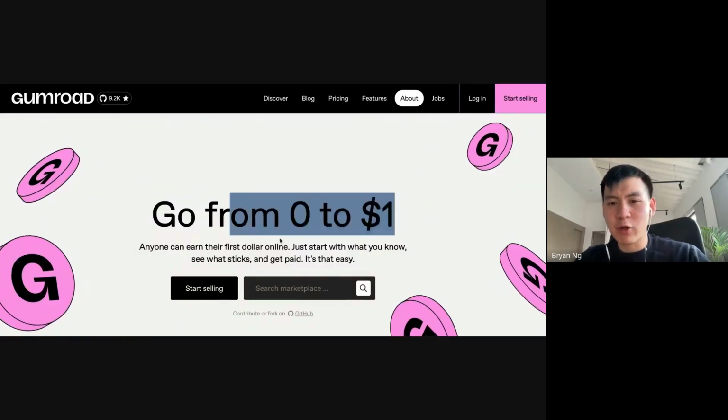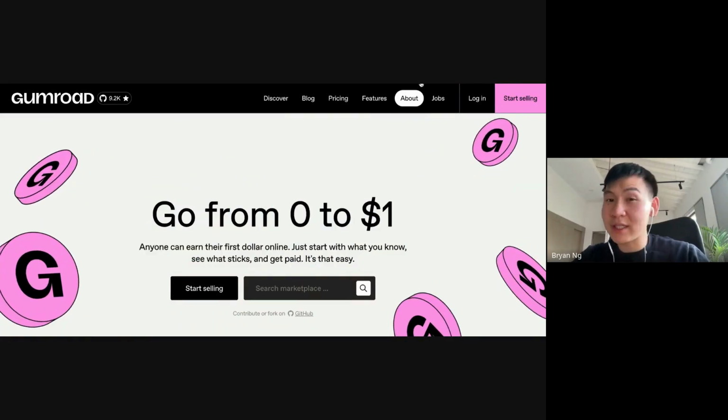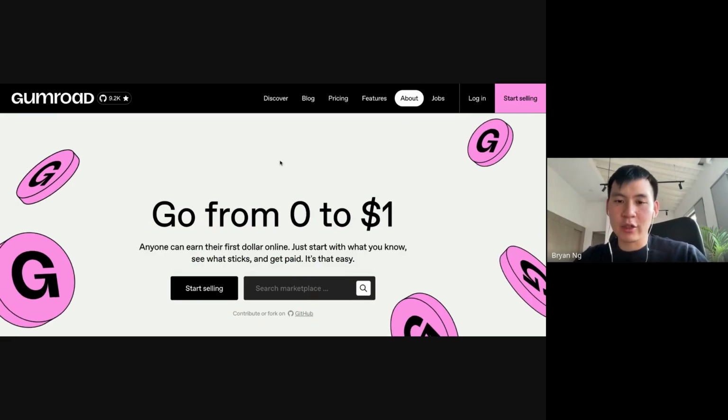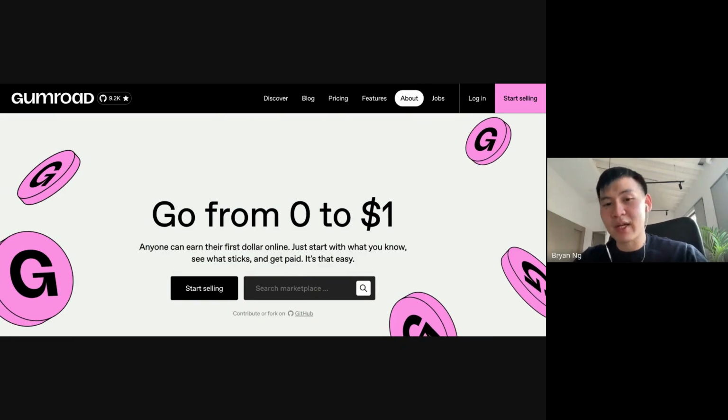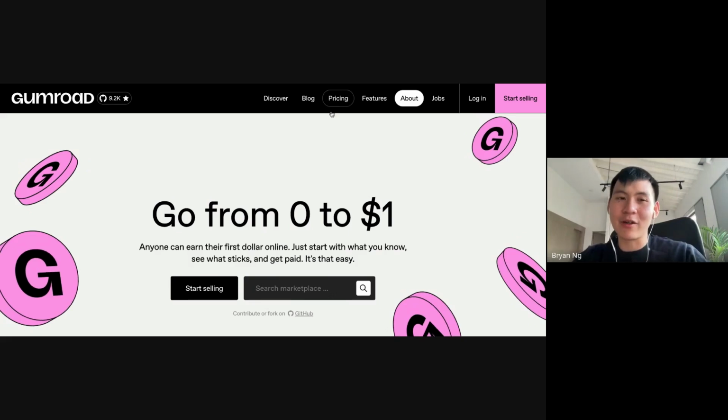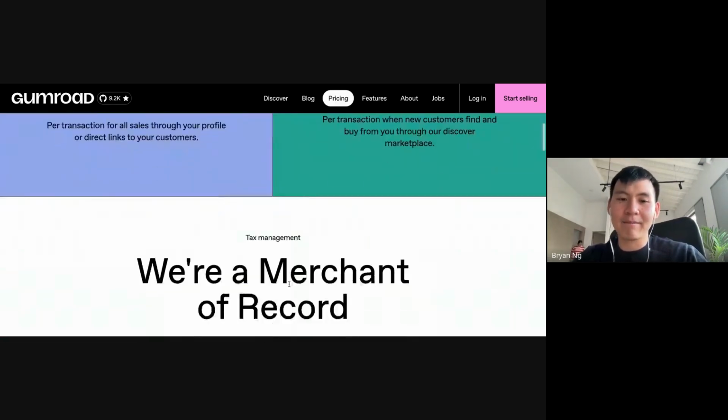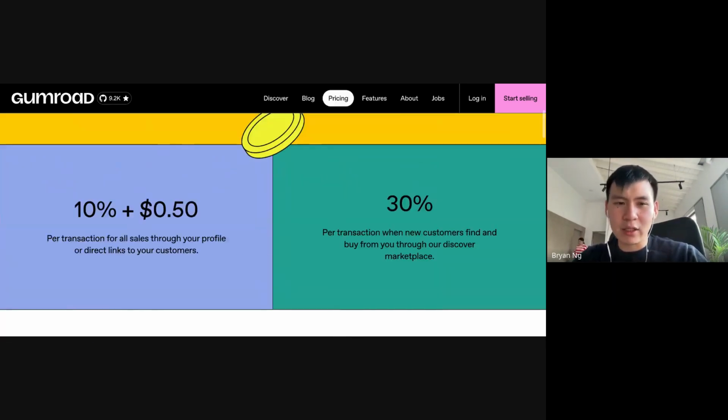You can use something like Gumroad. It's free to sign up to. Even WAP is actually also free to sign up. Pretty much how they make money is through payment processing. They're kind of like Stripe. They take a small percentage of that. Gumroad's the exact same thing. You can list your products on here. I've processed maybe $1,000 on this back in the day. But I think Gumroad takes a higher percentage of the transactions.